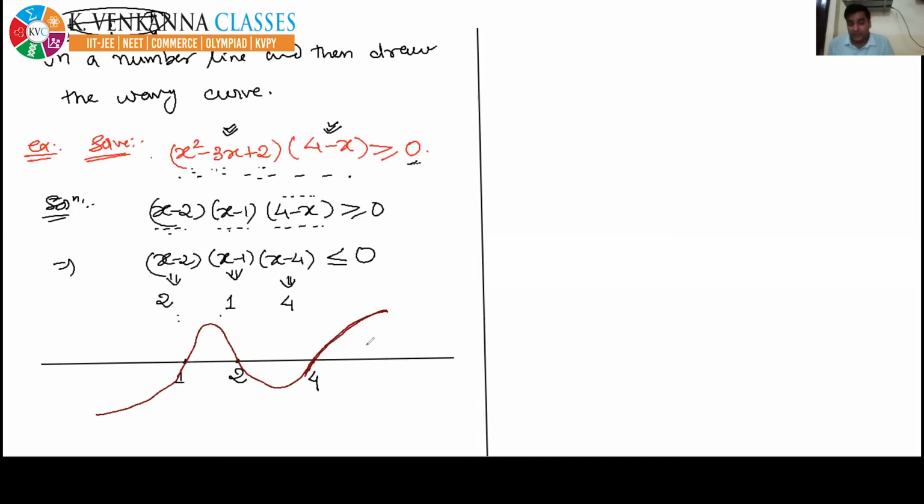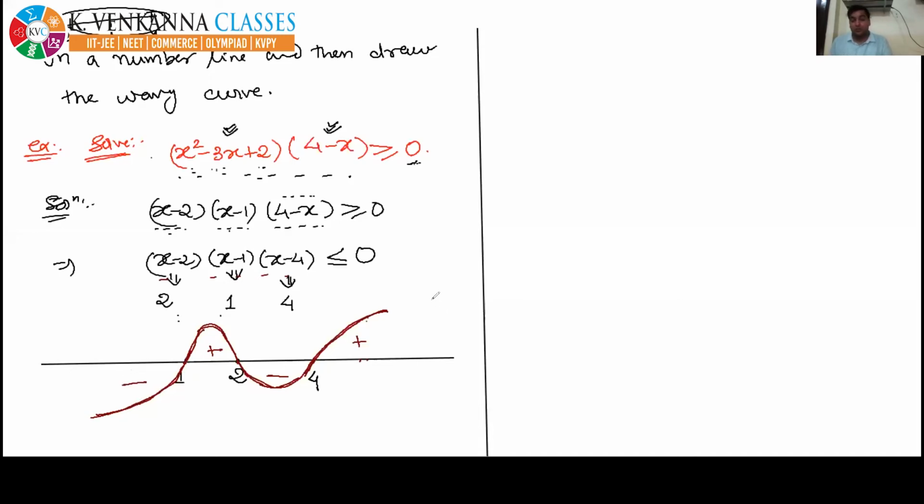In whatever region this wavy curve is above the number line, this whole expression will be positive. At the portion where this wavy curve lies below the number line, the whole expression will be negative in that portion. Here, the wavy curve is lying above the number line, so the whole expression will be positive. Here, the wavy curve lies below the number line, so the whole expression will be negative.